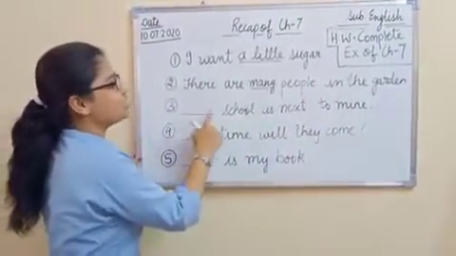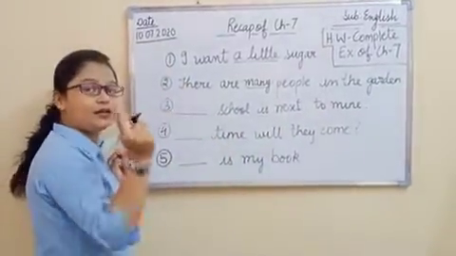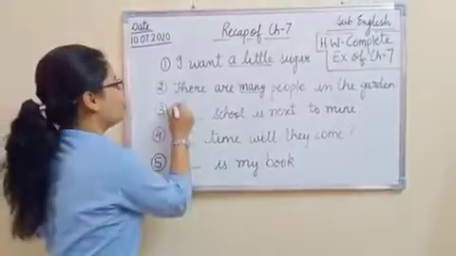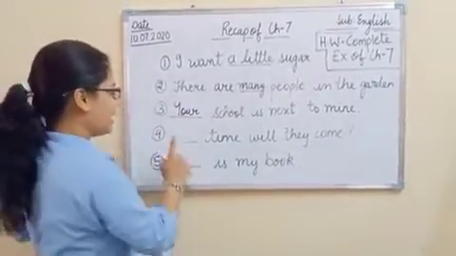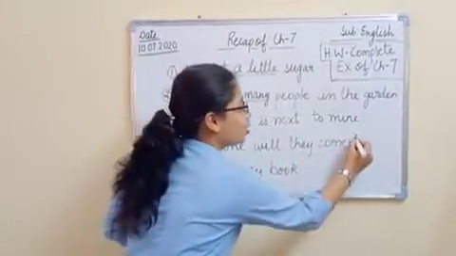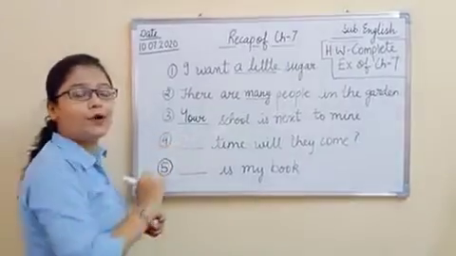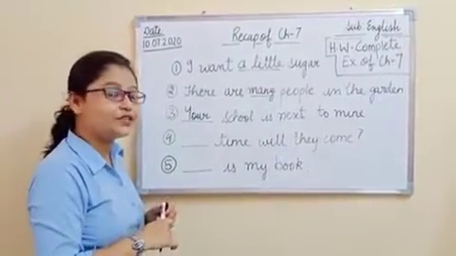The next is, dash school is next to mine. So what can I fill? You tell me. Yes, your school is next to mine. Next is, dash time will they come? So it is a question. So what type of determiner do I have to fill? I have to fill the interrogative determiner.